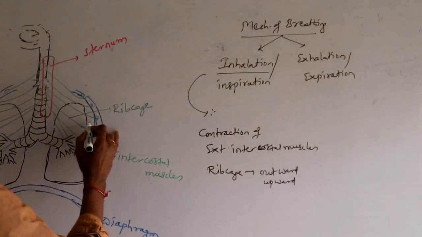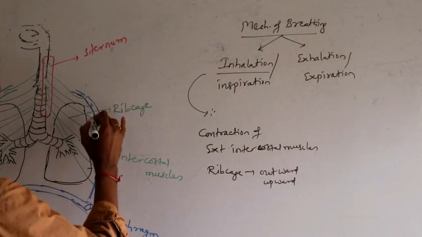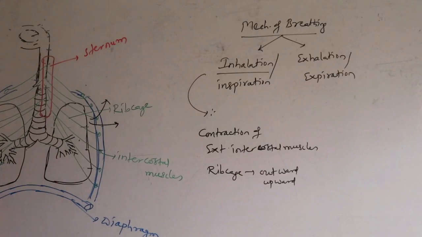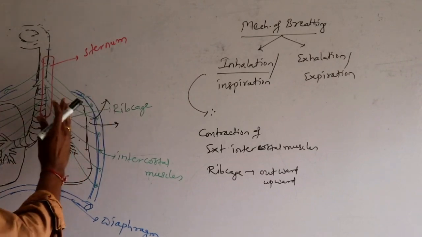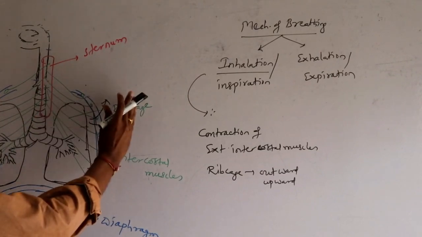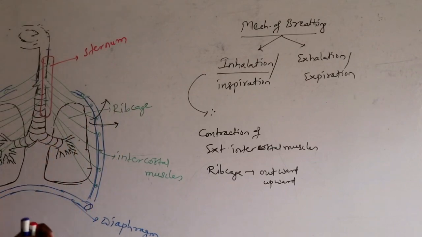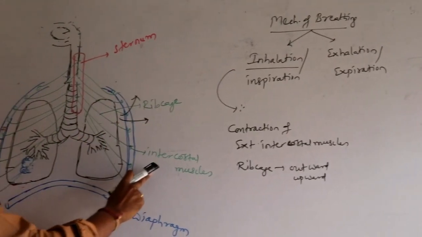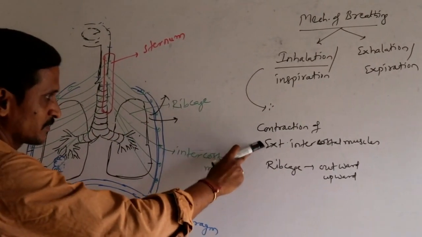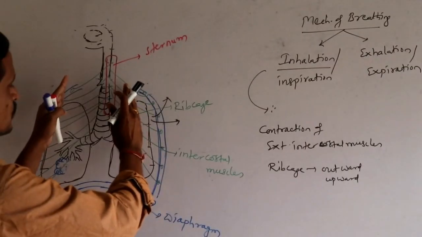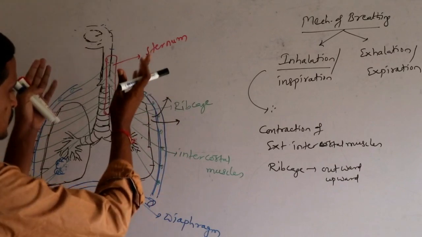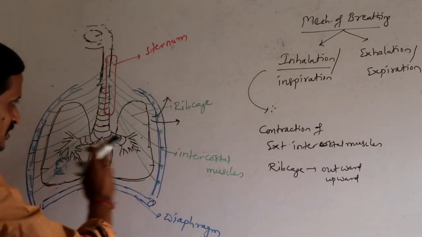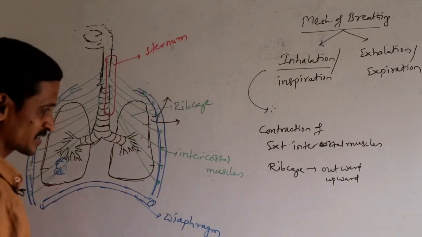Because of this, a little more space is created for the lungs. So first, due to the contraction of the external intercostal muscles, the rib cage moves outward and upward, and space is created for the lungs. Next,